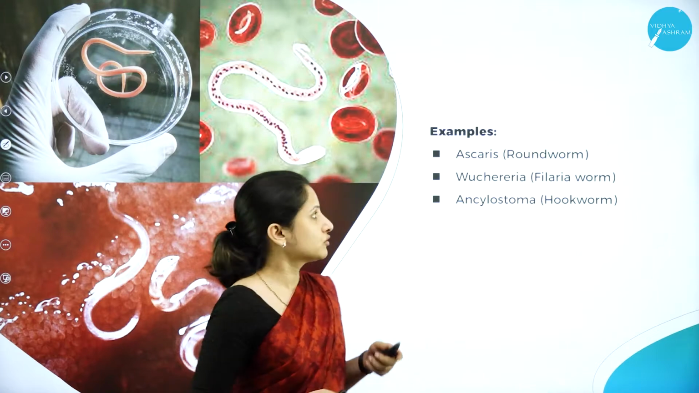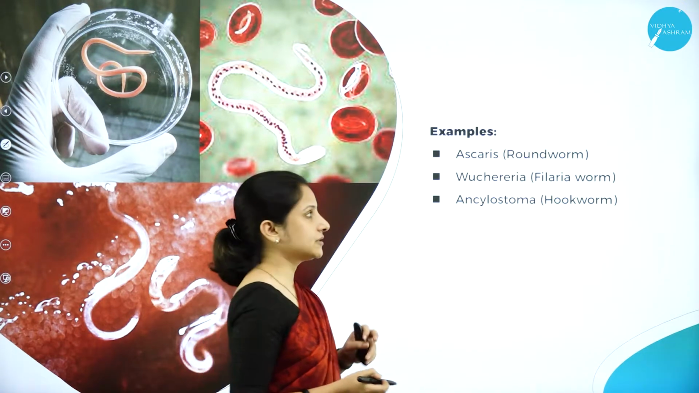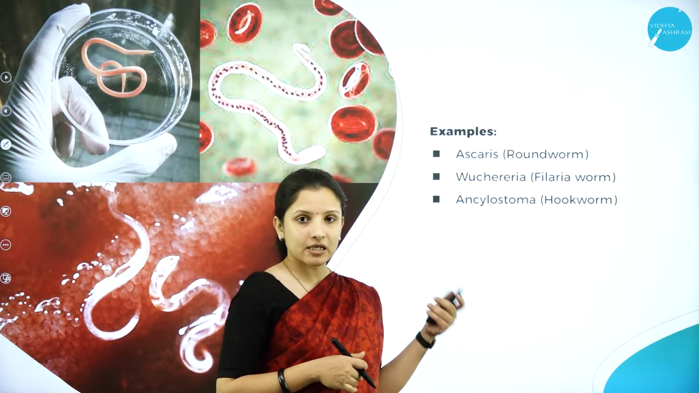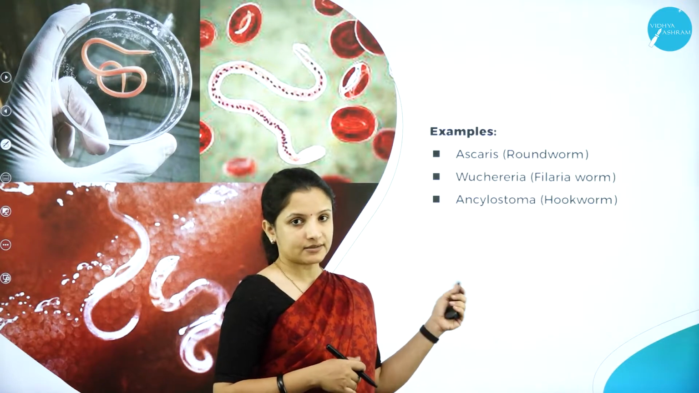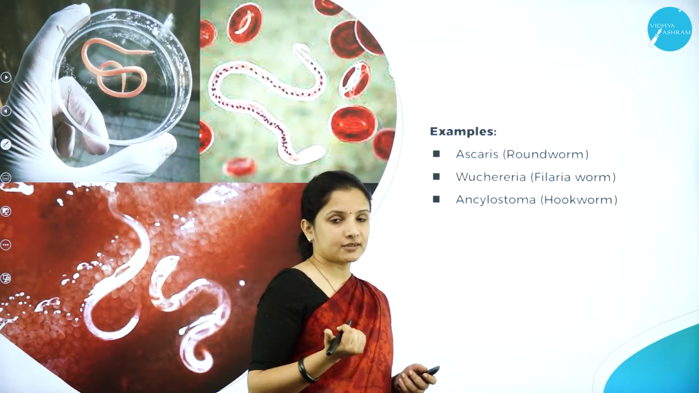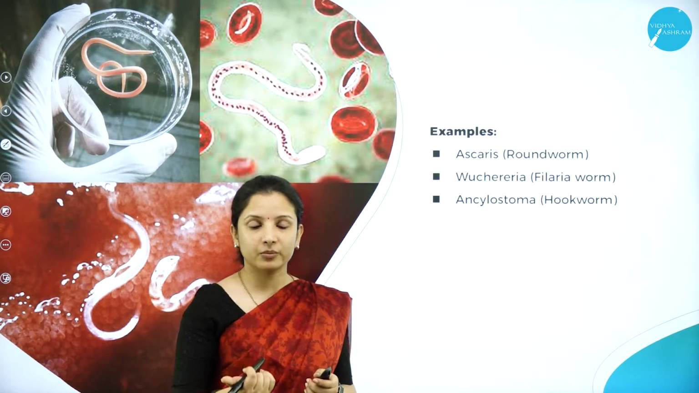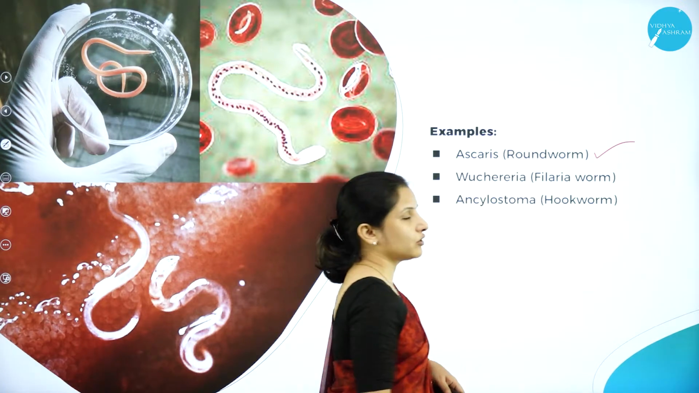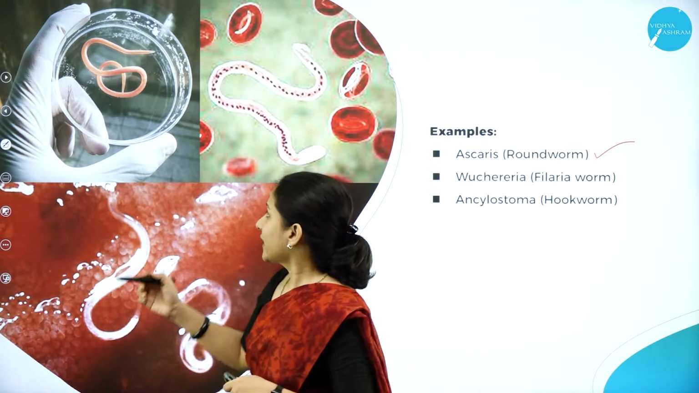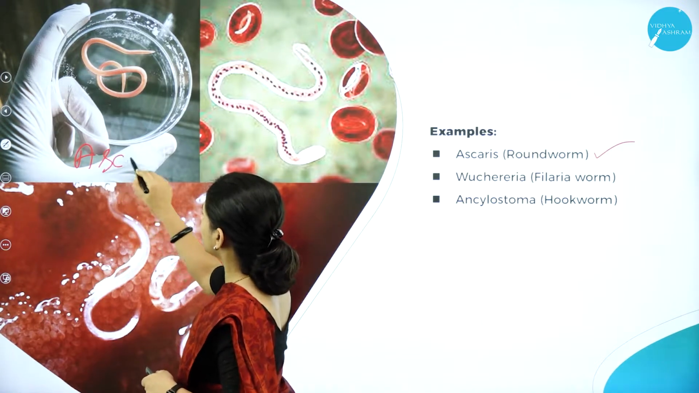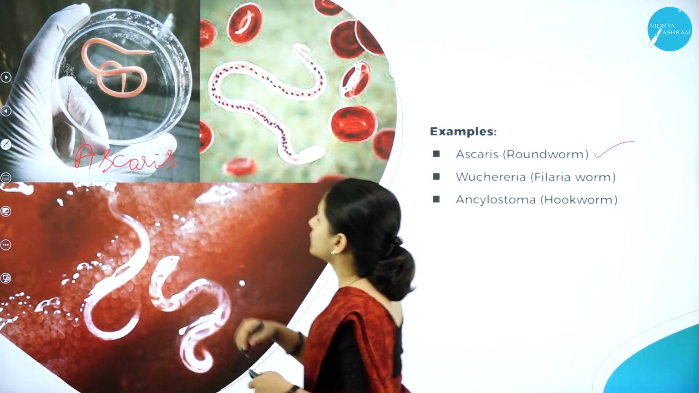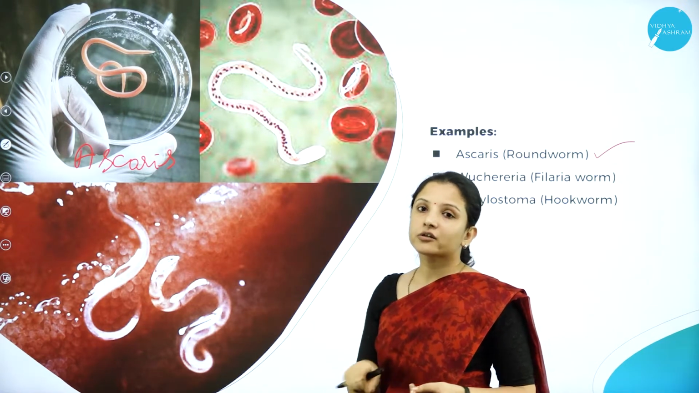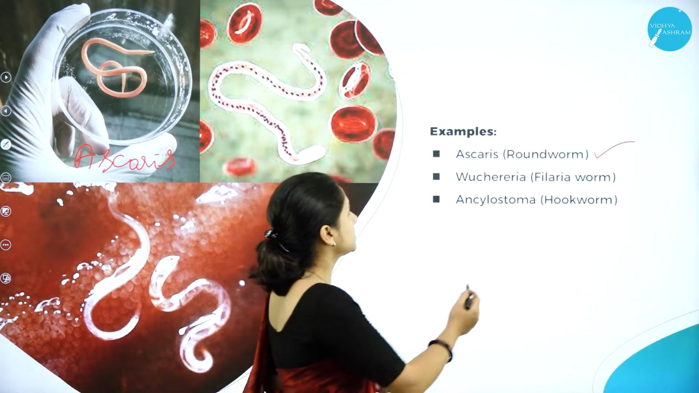So next, moving on to some of the examples. The organisms that come under the kingdom Animalia, phylum Aschelminthes, are parasitic, especially they cause diseases in human beings, plants as well as animals. The best example is Ascaris, which is also called the roundworm. Why are they called roundworm? Because if you take a cross section, they are circular in outline. And also the filarial worm.